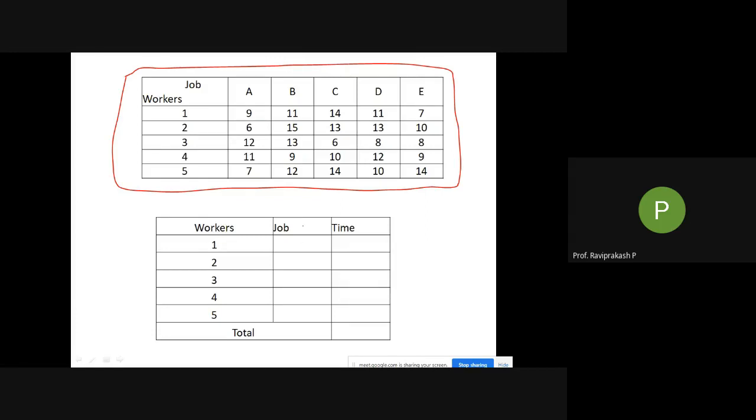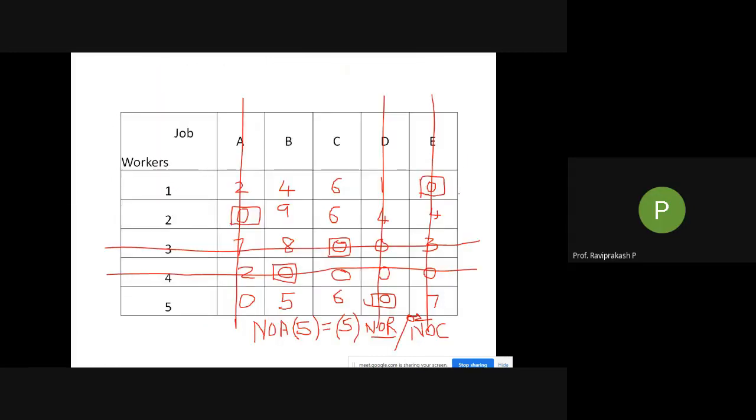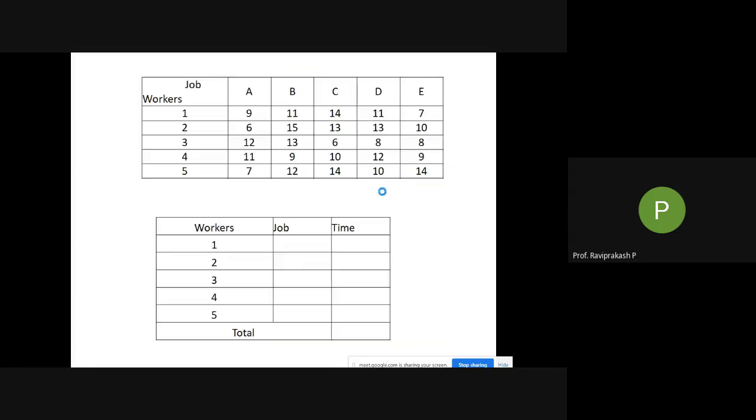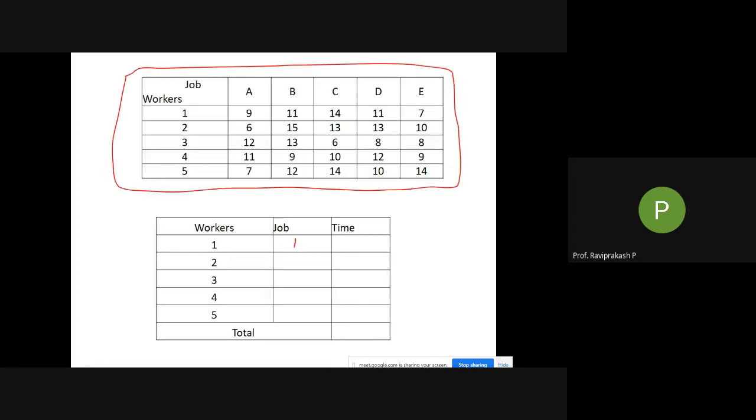For worker one, which job is assigned? Whichever you have marked is the one given to worker one.